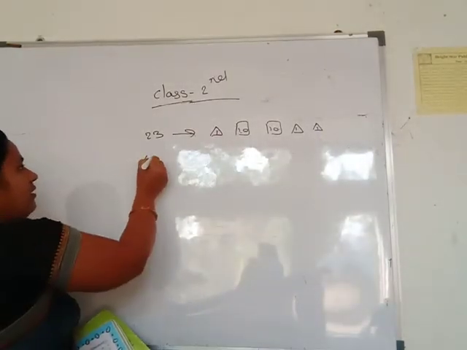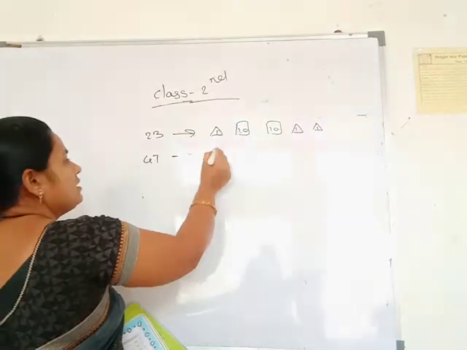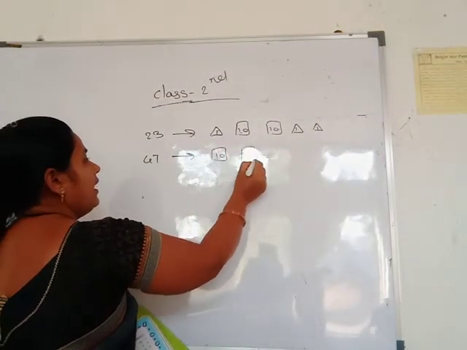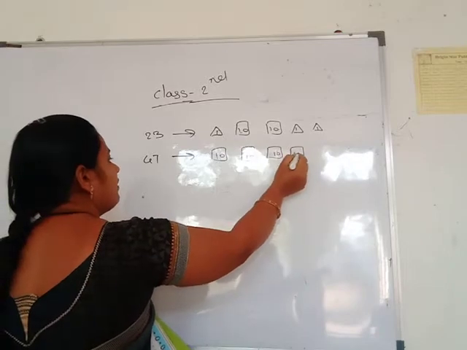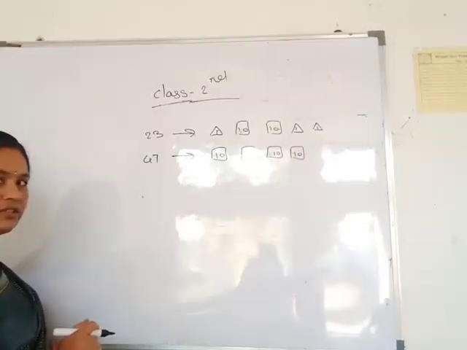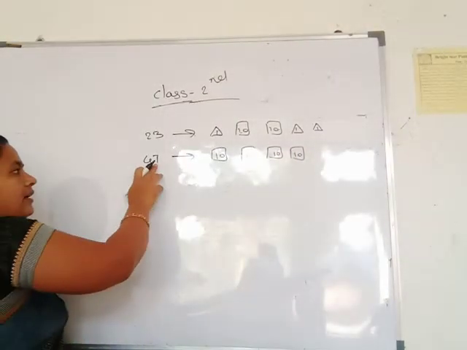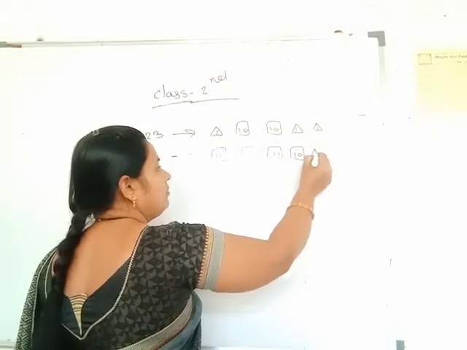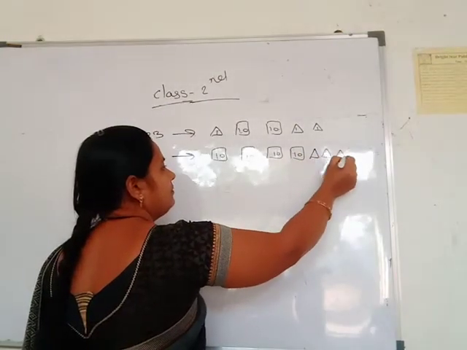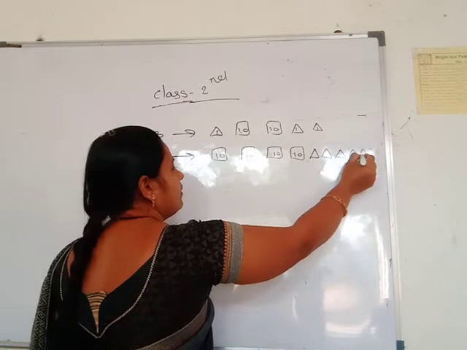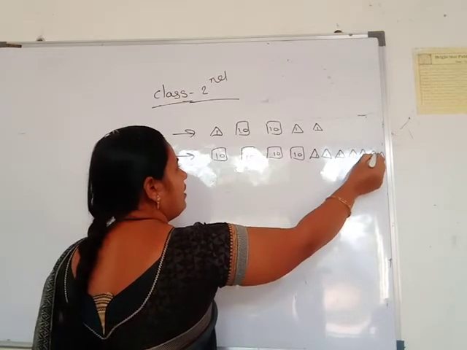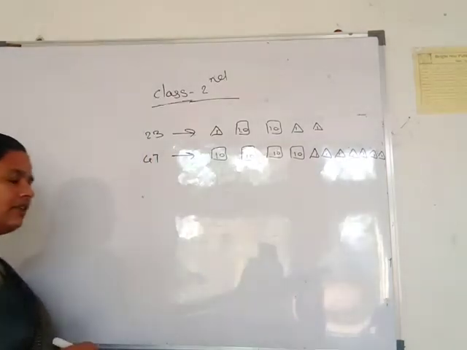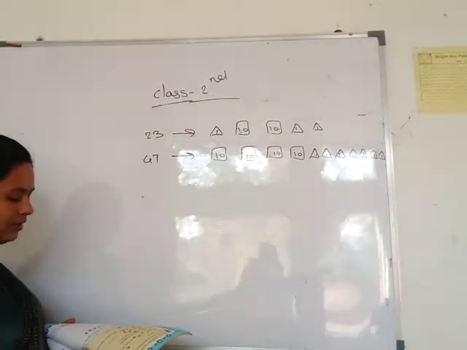Then the second one, 47. 47 means in squares you take 10, 10, 10, 10, which means 40. And you take triangles. In the triangle is number 7. 1, 2, 3, 4, 5, 6, 7. Then 40 plus 7 is equal to 47.